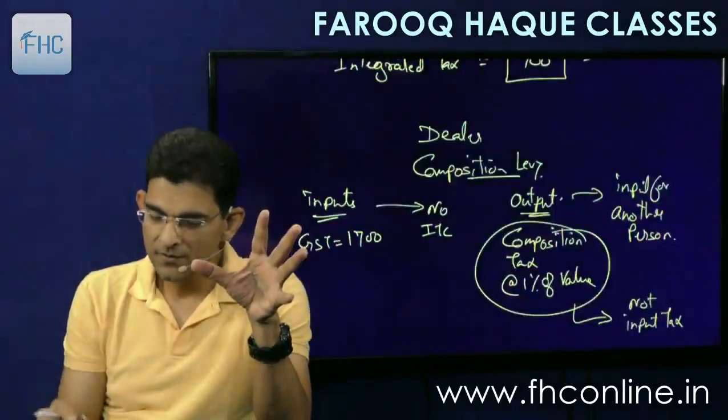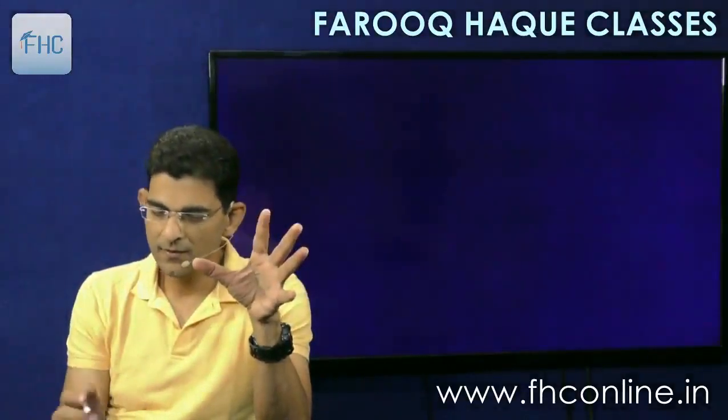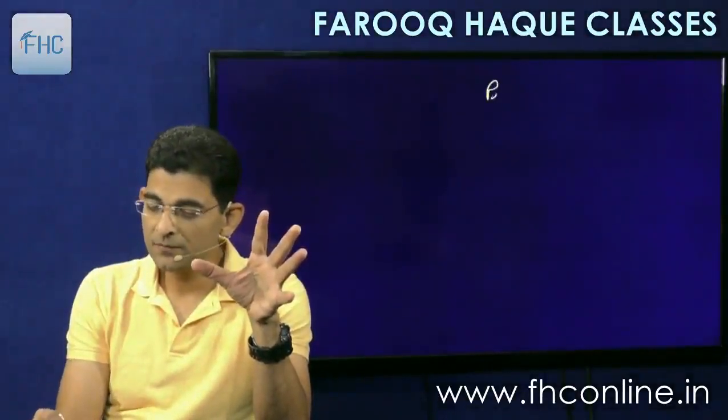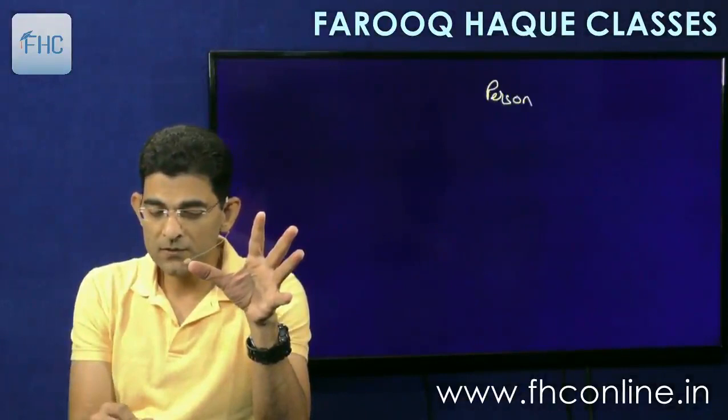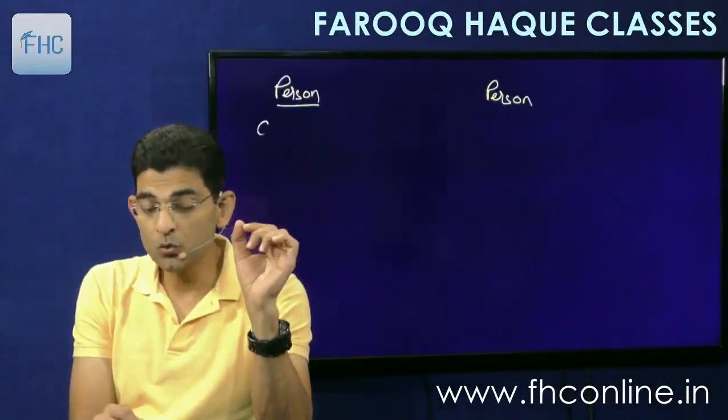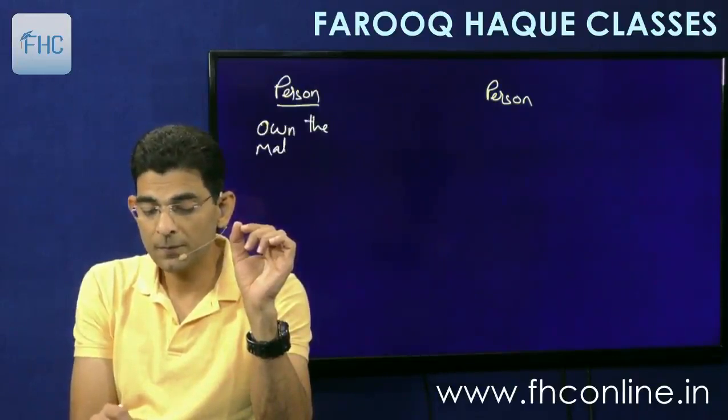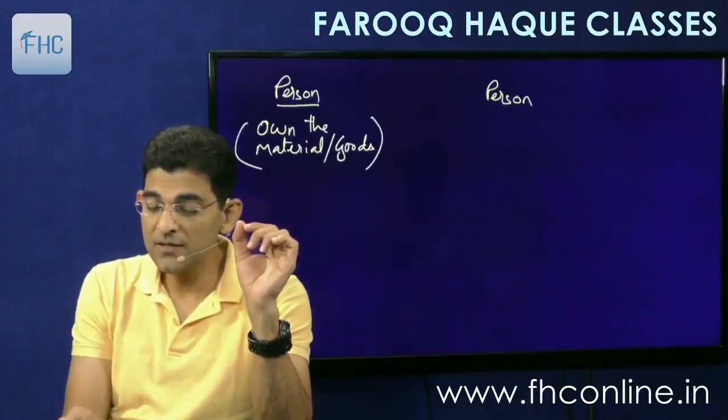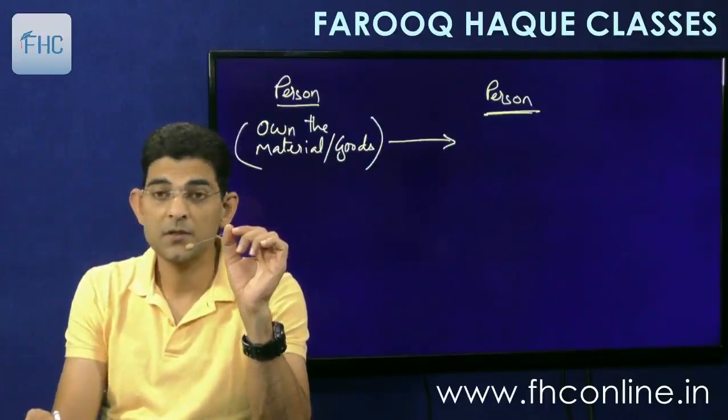It means that there is a person here and there is a person here. This person owns the material or goods, we can say, and he sends these to the other person.